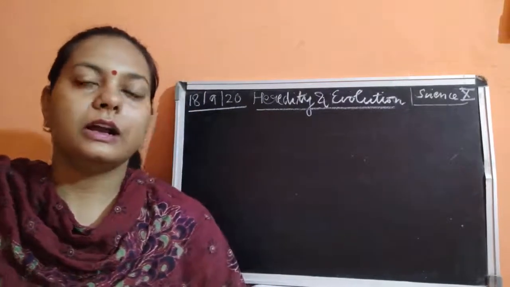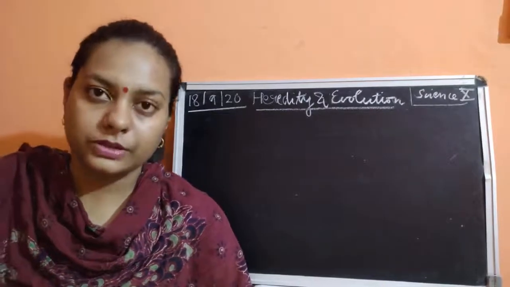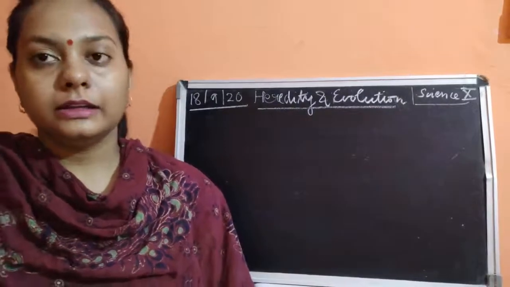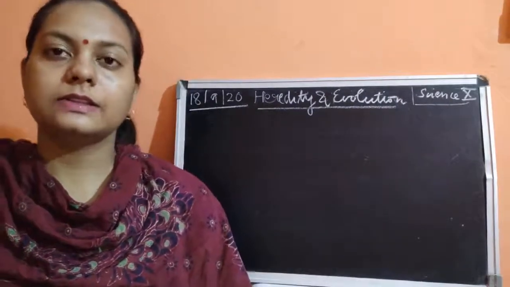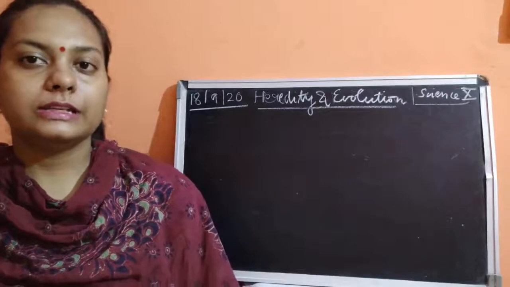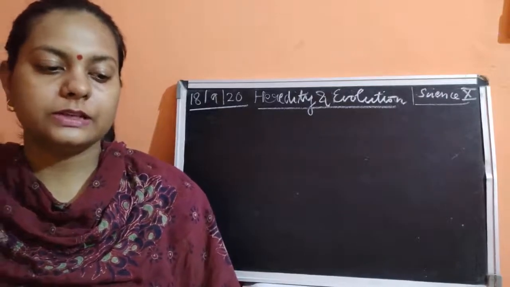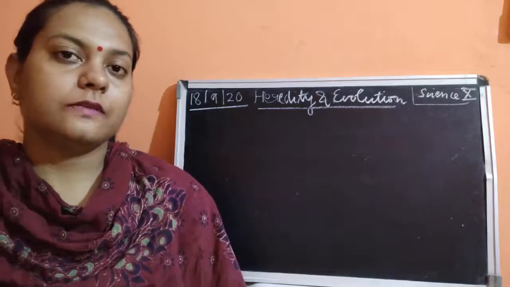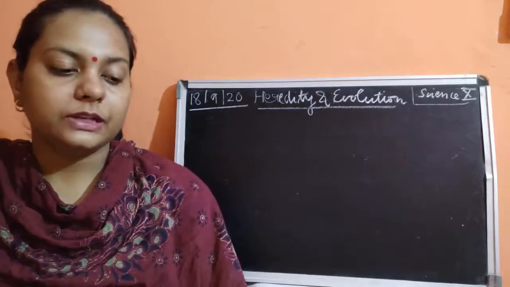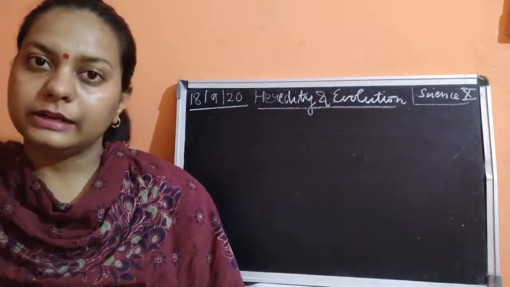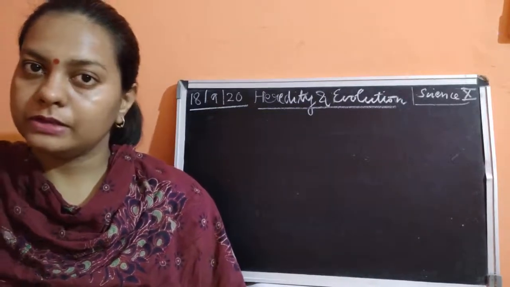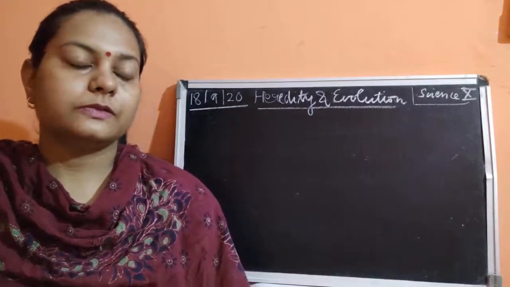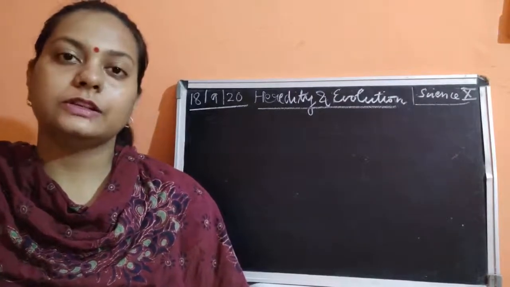Now, there are certain words which are only used in this chapter, so I have discussed certain words related to heredity. The first word we discussed was variation, which means differences in the features of each and every individual. Then we discussed the trait. Trait is another name of the feature, another name of the characteristics we are talking about. There are different features in each and every individual.